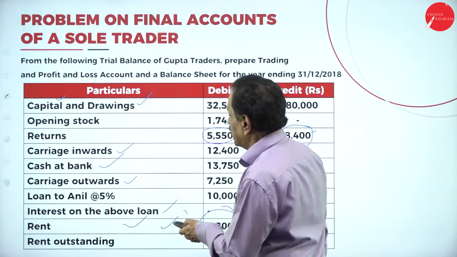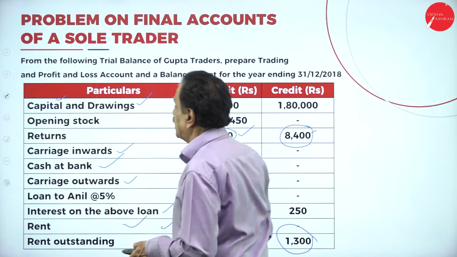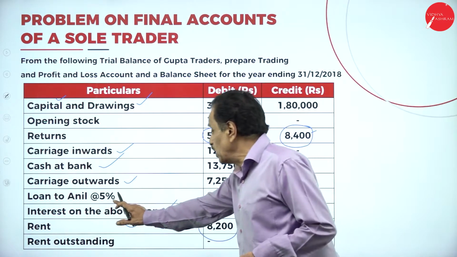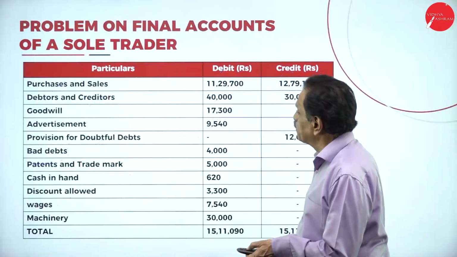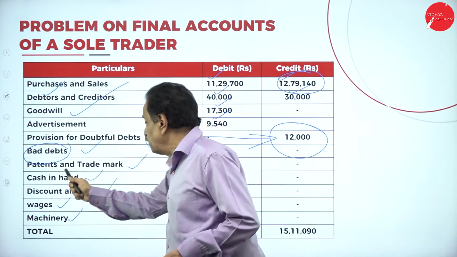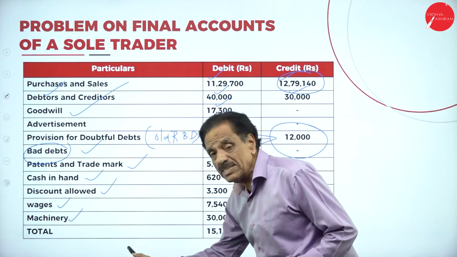Capital is a liability, drawing should be deducted, loan is an asset, rent outstanding will come under liabilities of the balance sheet.